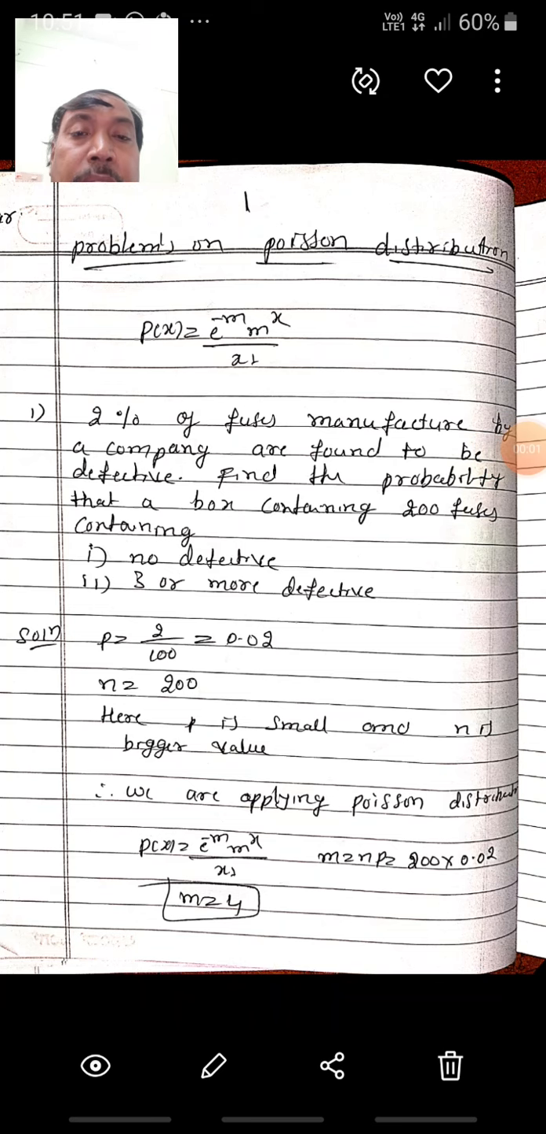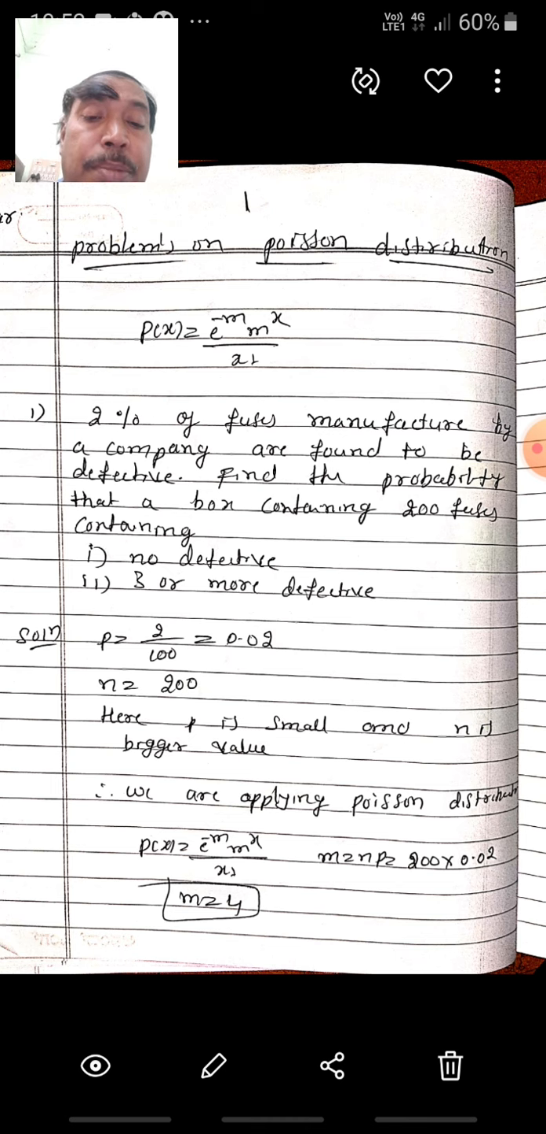Okay, today we shall discuss problems on the Poisson distribution. I already said that the Poisson distribution also comes under discrete probability distribution. But how should we recognize whether a problem comes under binomial or Poisson, because both come under discrete probability distribution, on the basis of p and n?